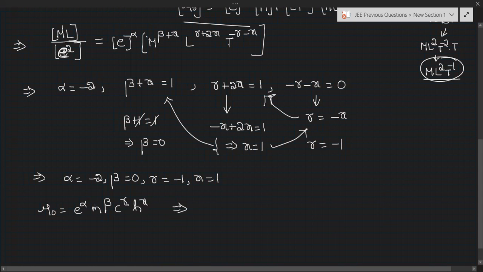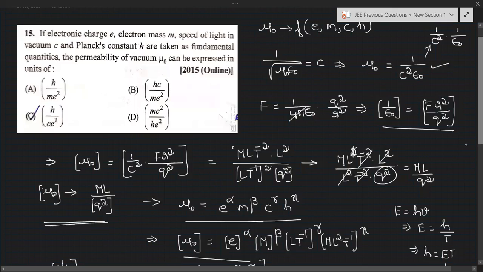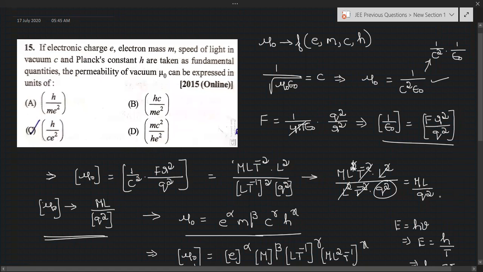If you substitute alpha, beta, gamma, x values, we will get mu naught equal to e power minus 2, m power 0, c power minus 1, h power 1. So that implies mu naught equal to h by c into e square. So option C is the correct answer.